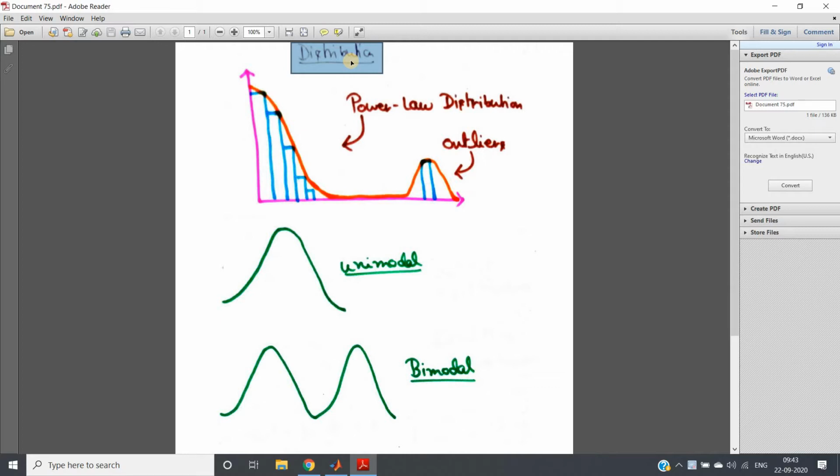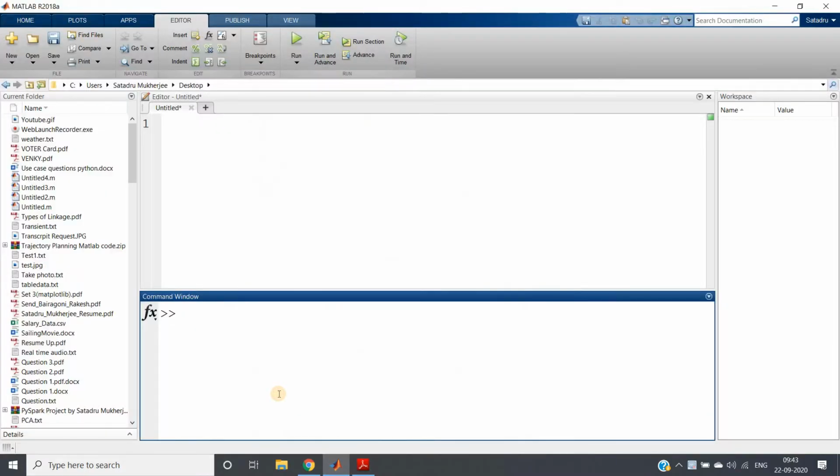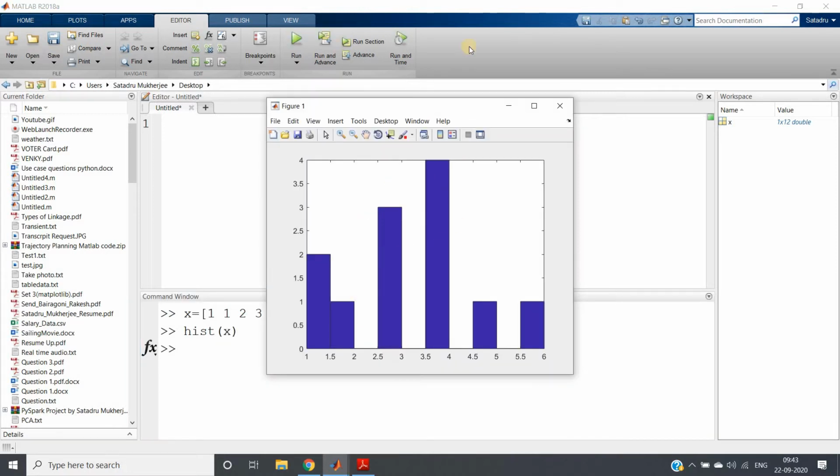Okay, so I hope you know what a histogram is. A histogram is nothing but a frequency plot for a data set. Let me show you one data set first. I am just taking 1 1 2 3 3 3 4 4 4 4 5 6. Randomly I have taken one data set and I am writing hist of x. Okay, I'll be getting the histogram.